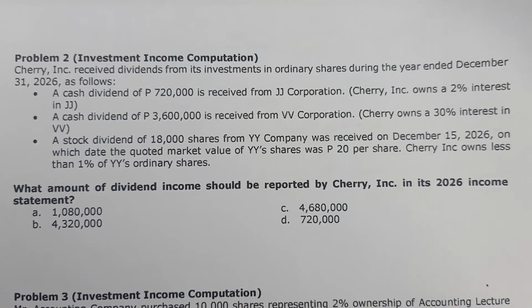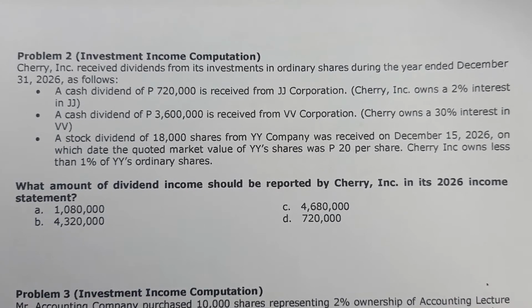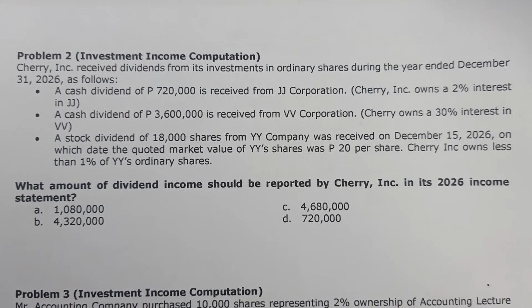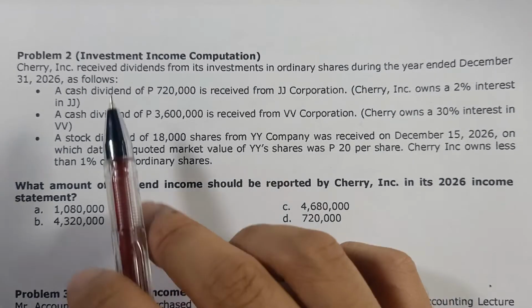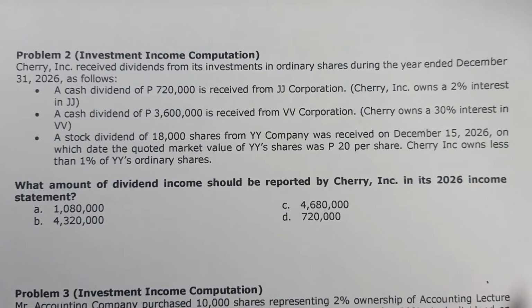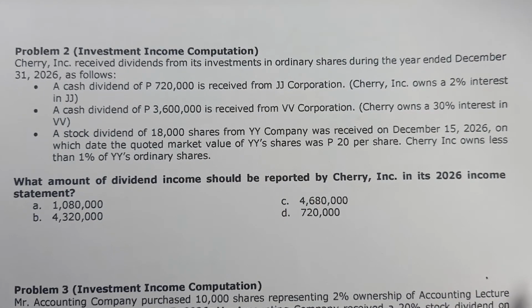So here, in illustrative problem number 2, the question is what amount of dividend income pa din should be reported by Cherry Incorporated in its 2026 income statement. Right? So Cherry Incorporated received dividends from its investment in ordinary shares during the year ended December 31, 2026 as follows.